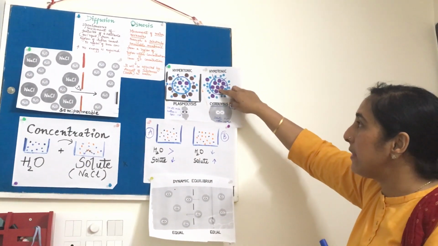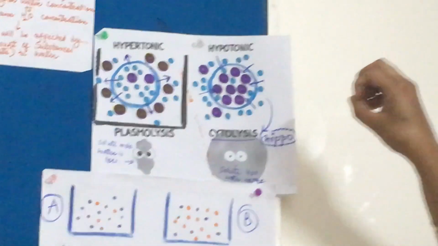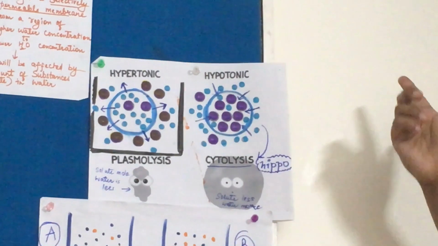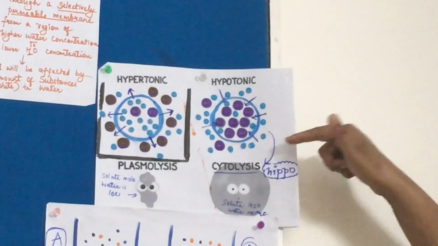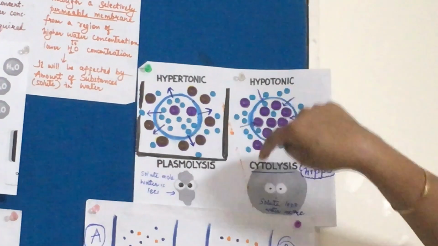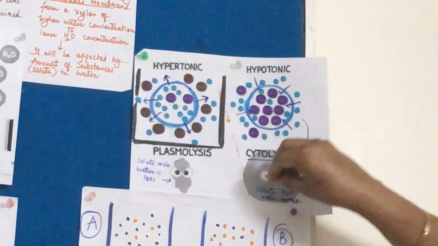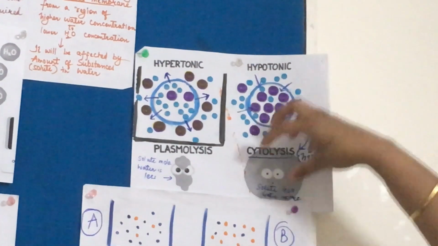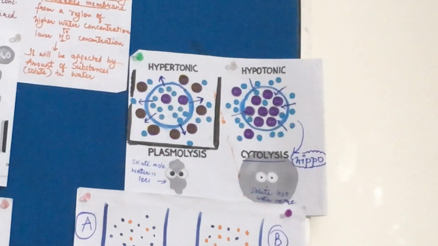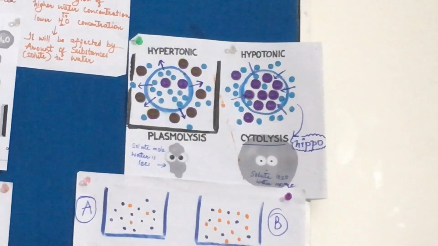पर्पल अंदर मॉलिक्यूल ज़्यादा है ना और बाहर कम है, बाहर पानी ज़्यादा है. तो अब क्या होगा, ये पानी के मॉलिक्यूल्स, कहाँ पानी ज़्यादा है, बाहर पानी ज़्यादा है ना. So what will happen, the water will start moving inside, endocytosis. The water will go inside and will make this cell swell up. तो अगर मैं इस सिचुएशन में सेल को डालूंगी तो it will come like in hippo, it will swell up, and this is the hypotonic solution.